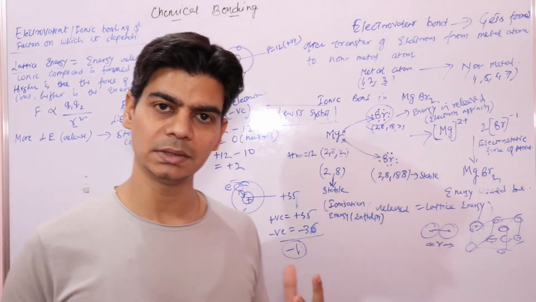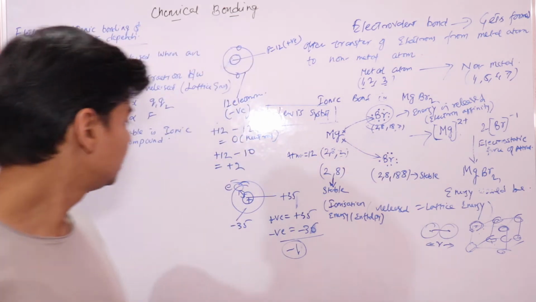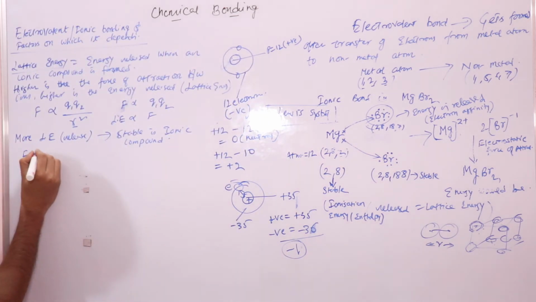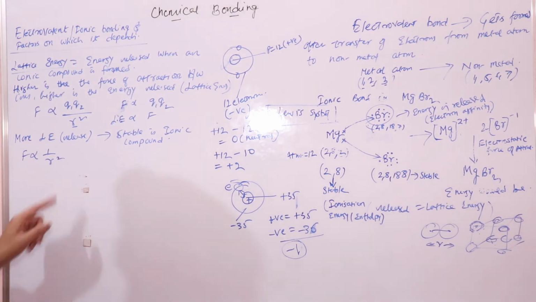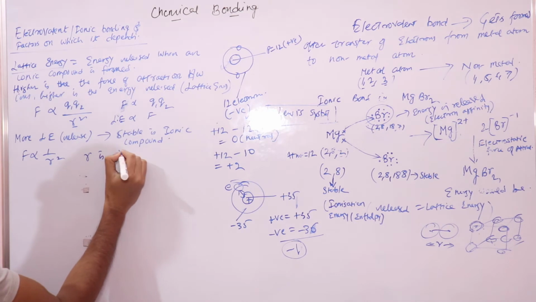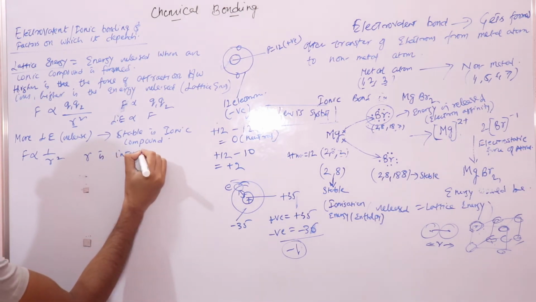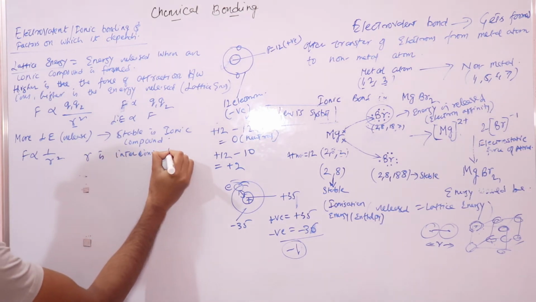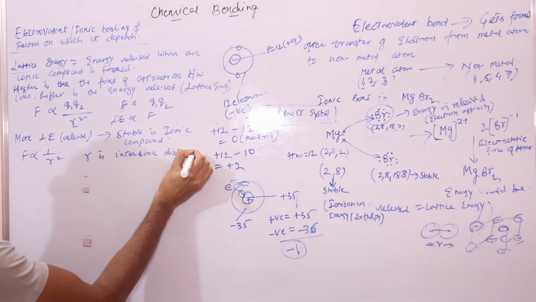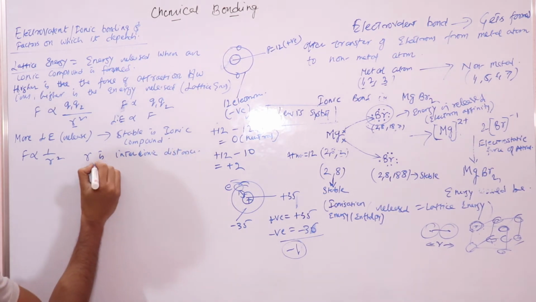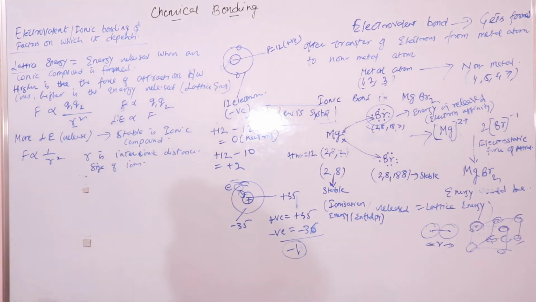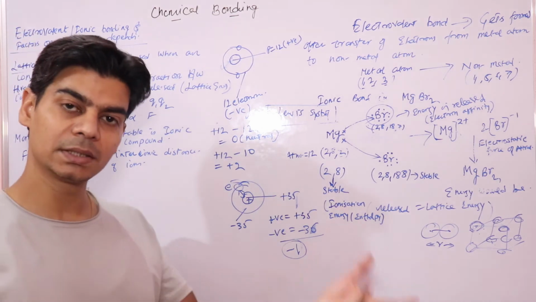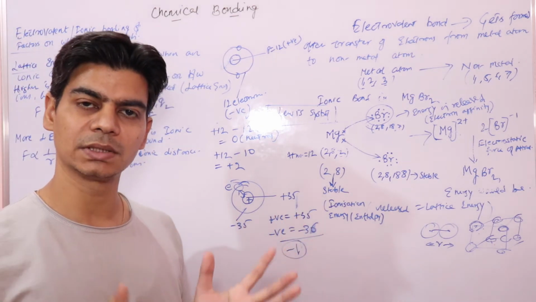If the size of the ions is small, since this force is inversely proportional to R squared, and this R is your inter-ionic distance, it depends on the size of the ions. So the smaller the size of the ions, the higher the force of attraction between the ions.